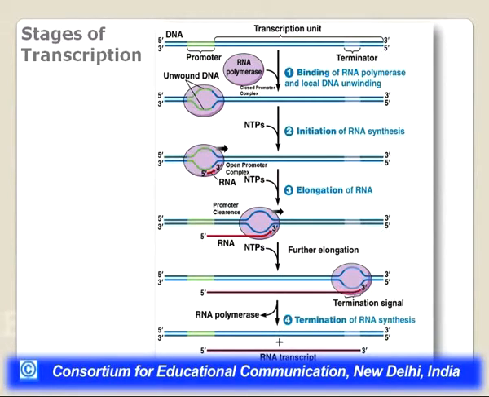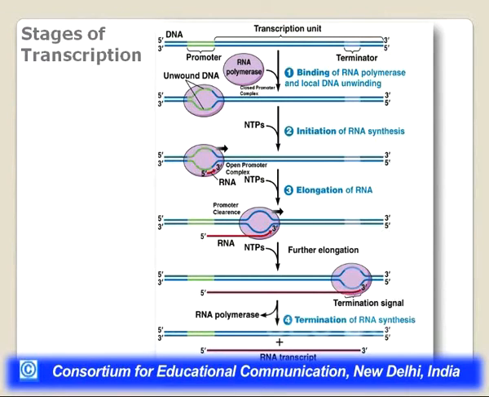So, the first stage in transcription is that the enzyme RNA polymerase will bind to this double-stranded DNA at the promoter. This will give rise to what is called a closed complex, because the double-stranded DNA is still not unwound. It is still double-stranded. It is not open. So the RNA polymerase will bind at the promoter and then it will cause local DNA unwinding.